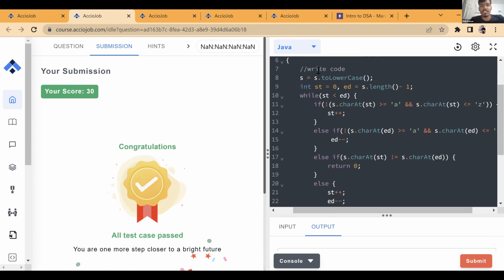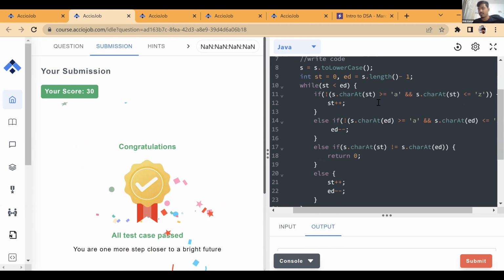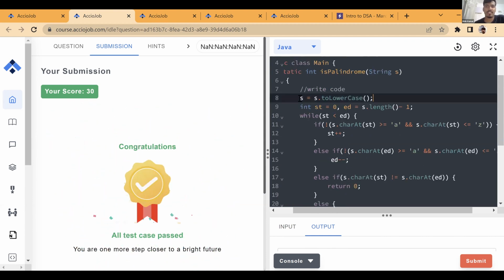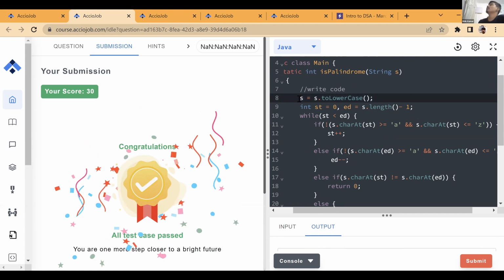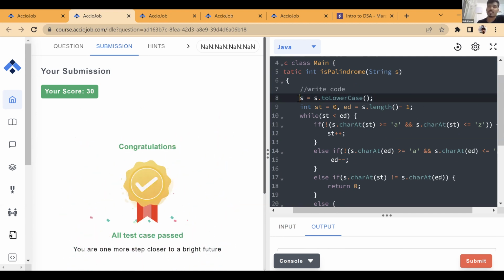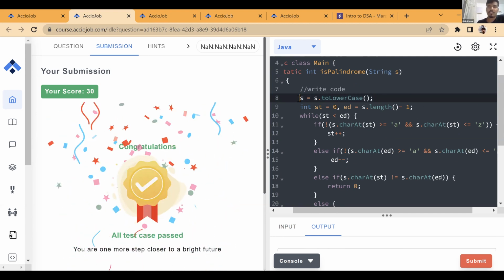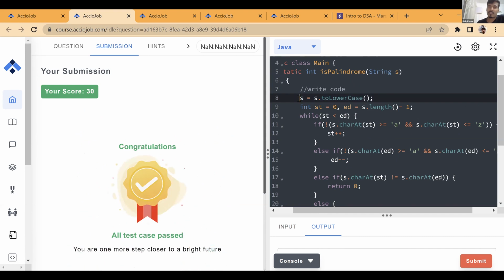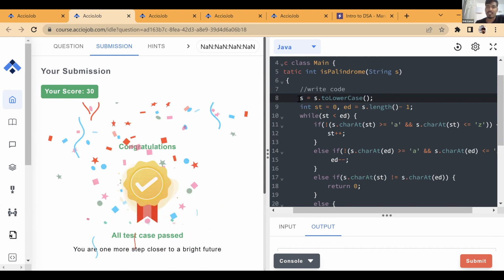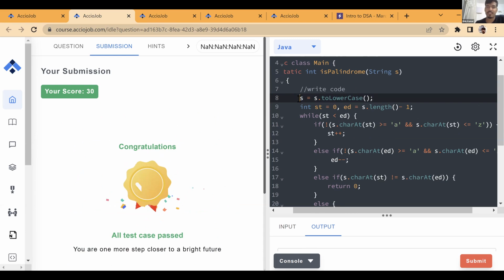Okay. How many of you did this question by creating the new string? That I guess would get accepted. So this is order n. Lowercase is order n. Now that's an interesting thing. Lowercase should be order n, but if it is order n, then it is concatenation. It would be n square. No, it's not order n. It would be n square. Okay, but that you can handle again inside using if else checks.